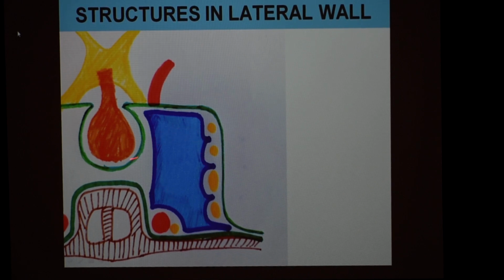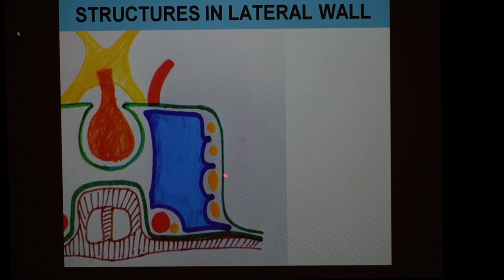This is the cavernous sinus present between the meningeal layer of the dura mater and the endosteal layer. This endosteal layer is forming the floor, and the meningeal layer is forming the roof and the lateral wall. And this cavernous sinus is related medially with the pituitary gland, superiorly with the optic chiasma and the internal carotid artery, and here this is the sphenoidal air sinus.